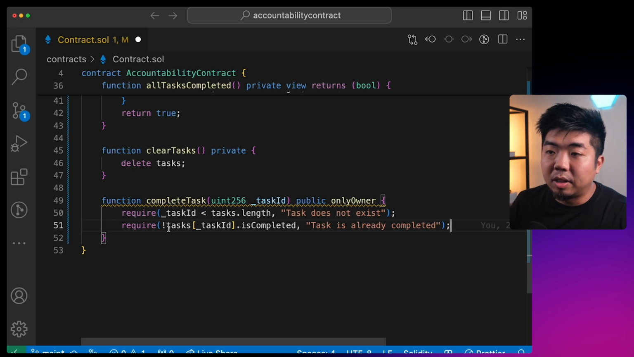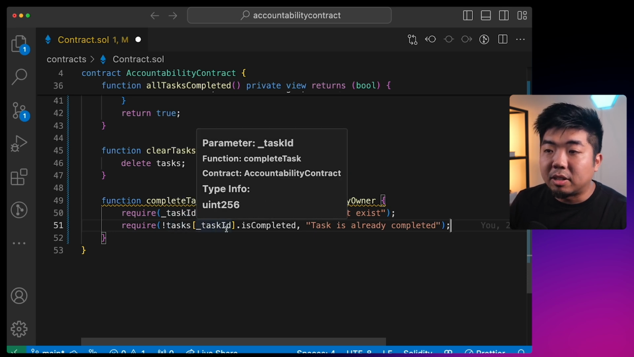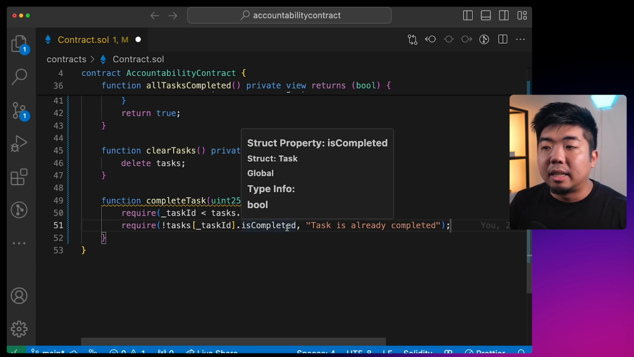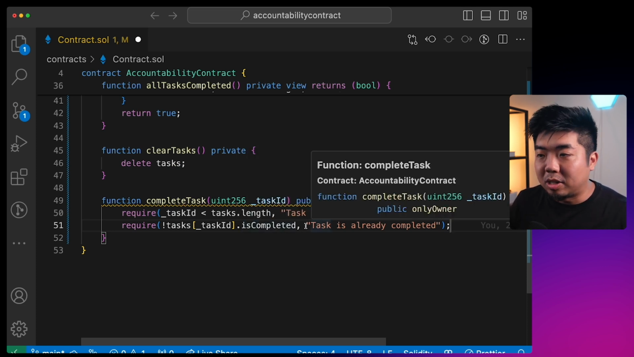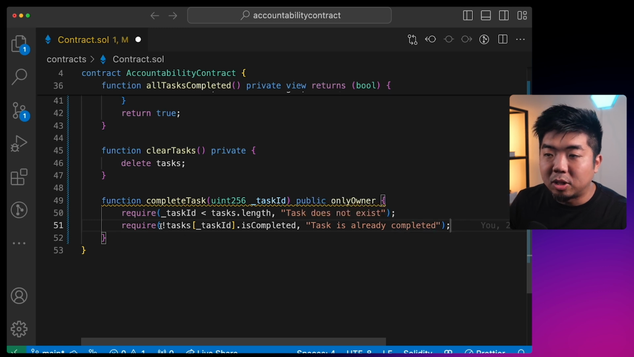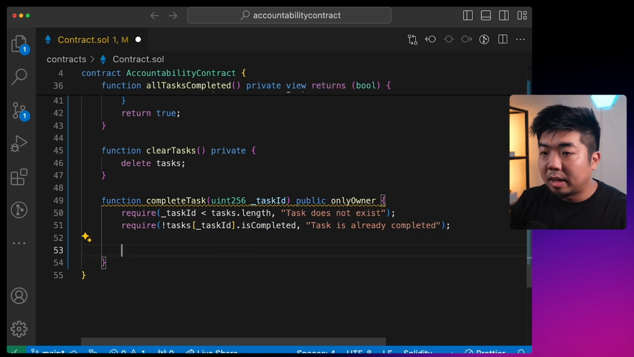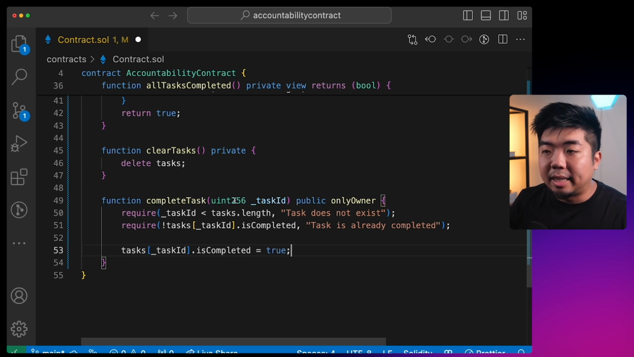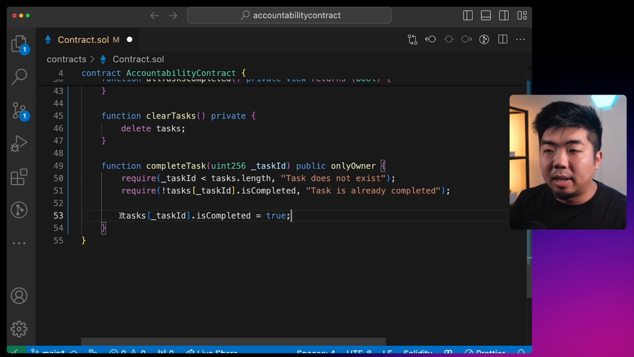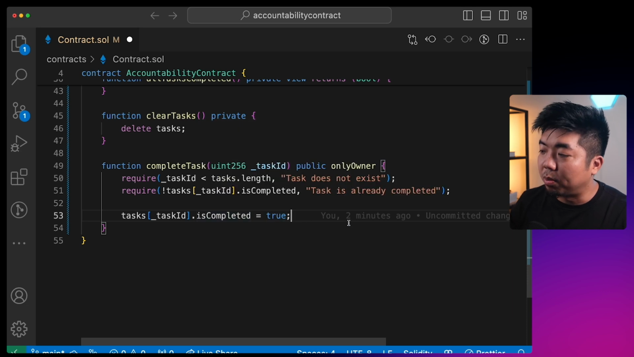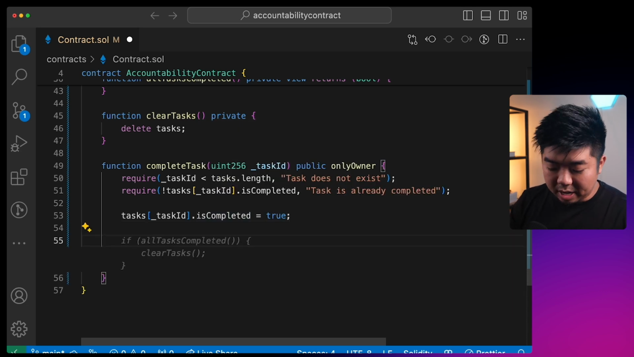So we're going to pass our task ID to find the task, and if it is completed, then we know that it can't be completed. So we're going to just say task is already completed. We're going to make sure that it is not completed, and that way we can mark it as complete. So with that, we're going to take the task ID, find that task within our array of tasks, change the is completed to true. Now we're also going to check if